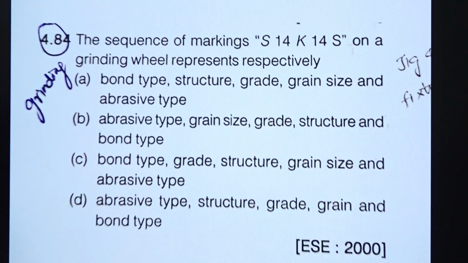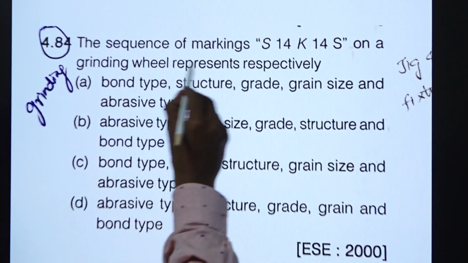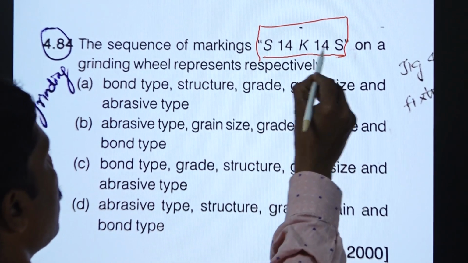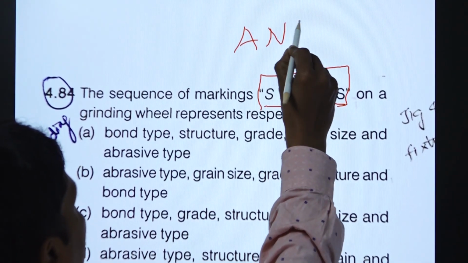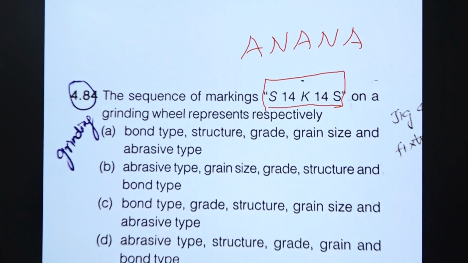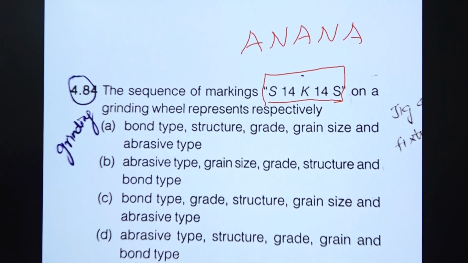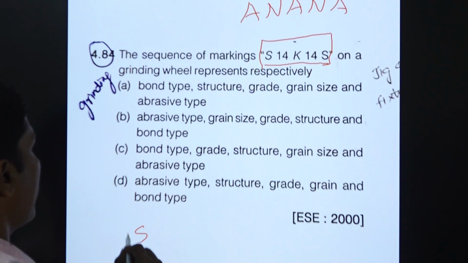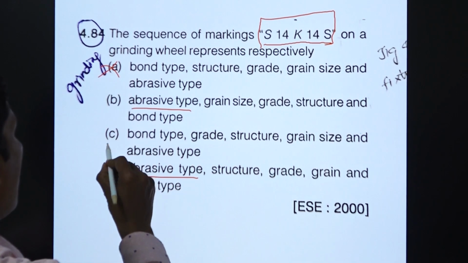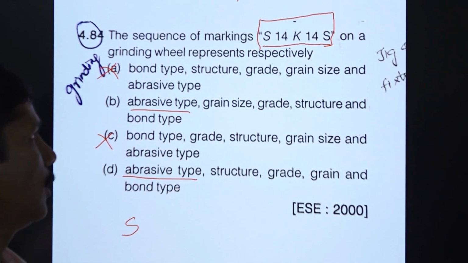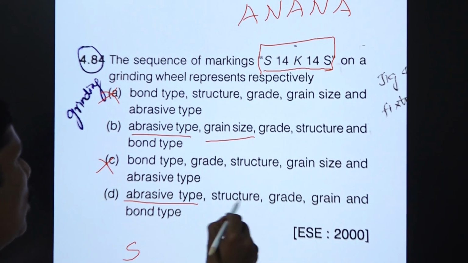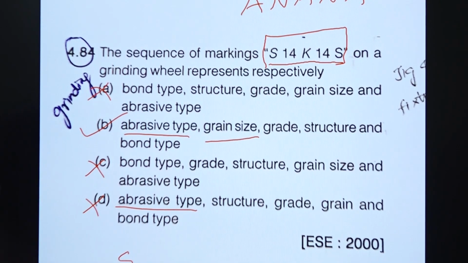The grinding wheel nomenclature is asked in this question: the sequence of the marking. The grinding wheel is specified by five letters: alphabet, number, alphabet, number, alphabet. In what sequence is the grinding wheel specified? The first alphabet represents the abrasive type, so options A and C are cancelled. Next is a number, which represents the grain size. So this option is also cancelled, and option B is right.